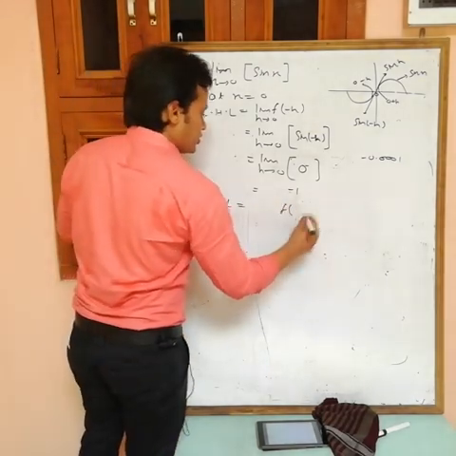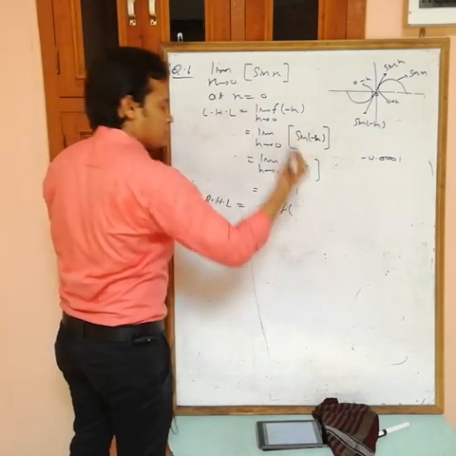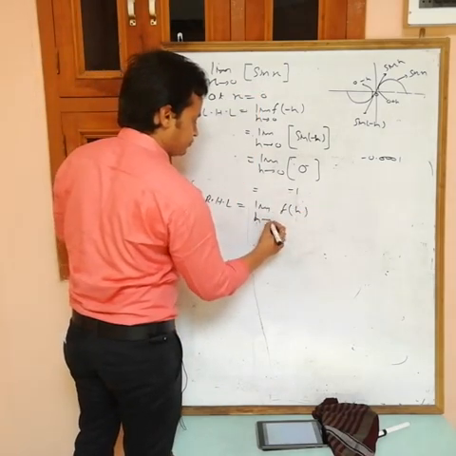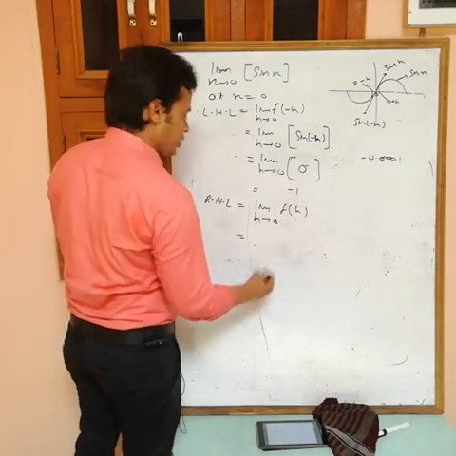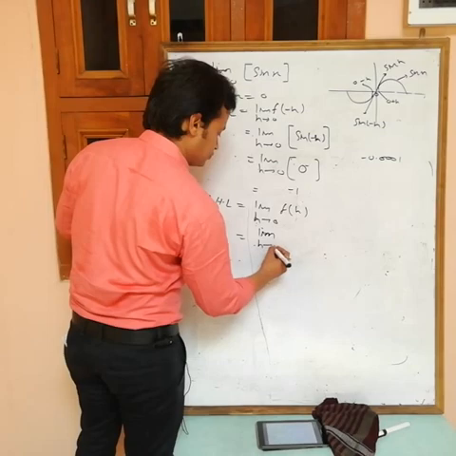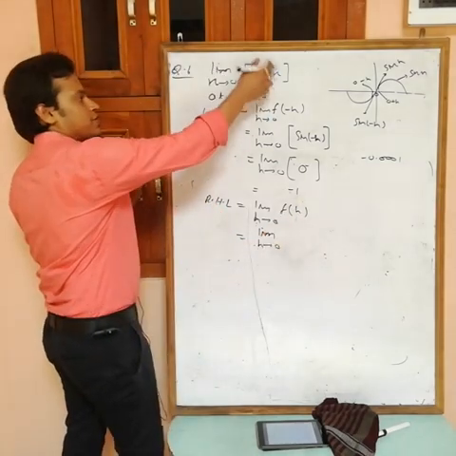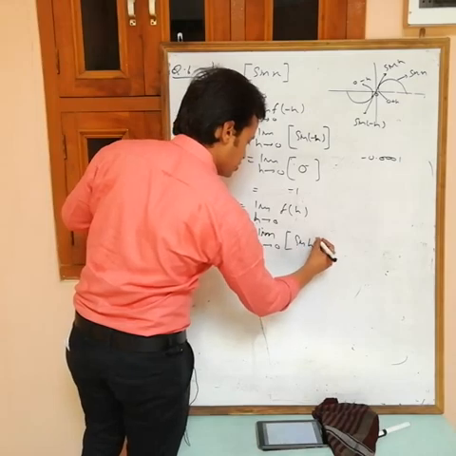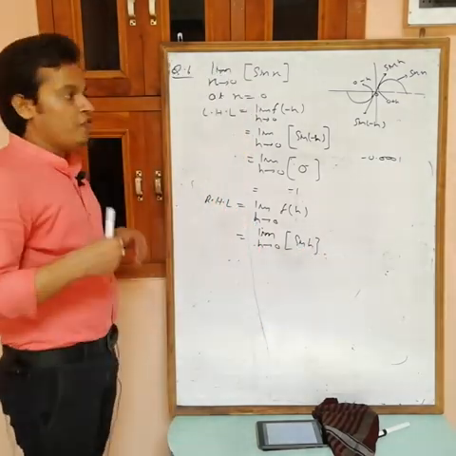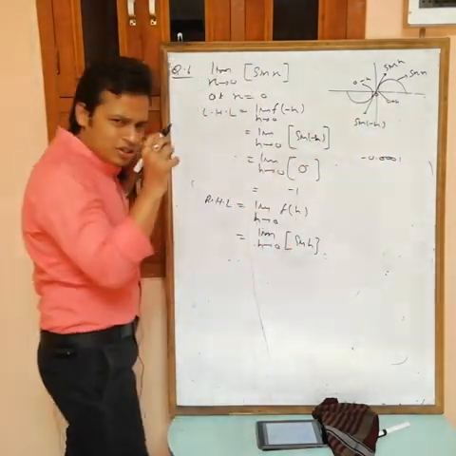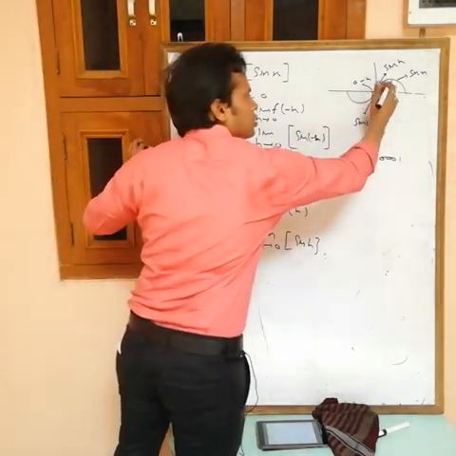Now RHL. RHL is the value of the function at a plus h. A is 0, 0 plus h is f(h), and limit h tending to 0. Can you find f(h)? Replace x with h: greatest integer of sine h. This is the value of sine h, and it is just greater than 0.